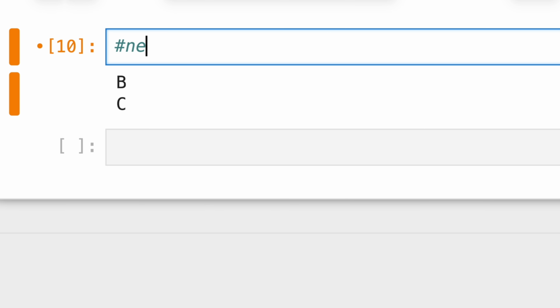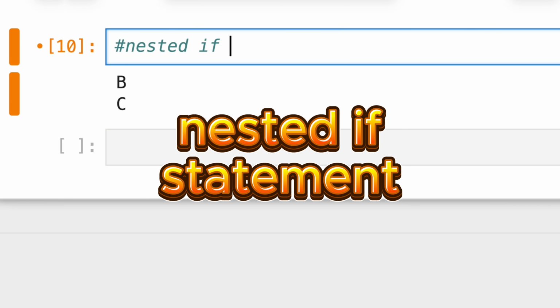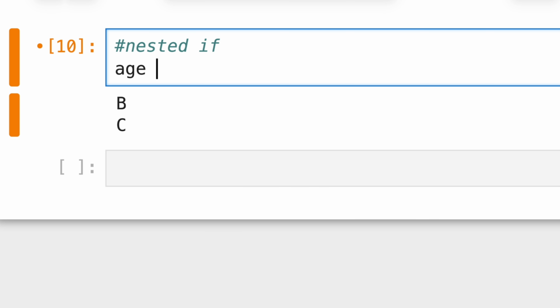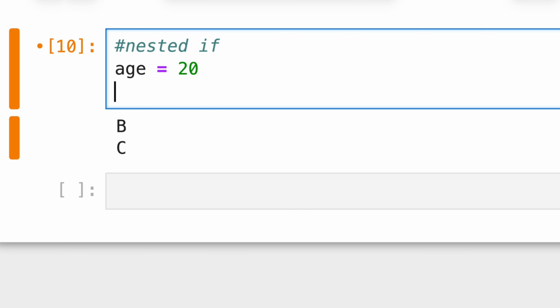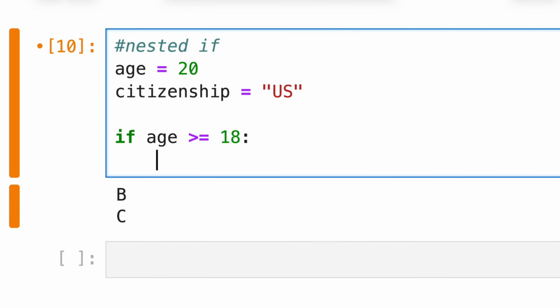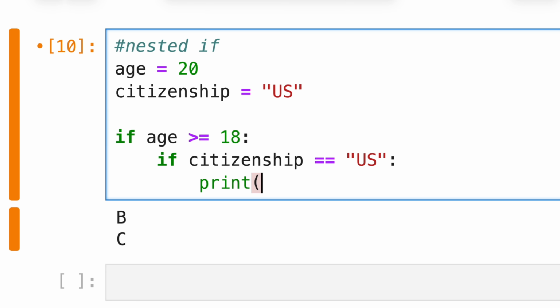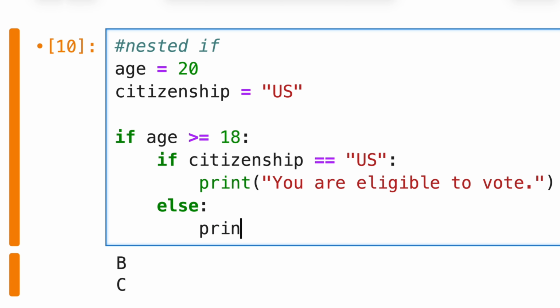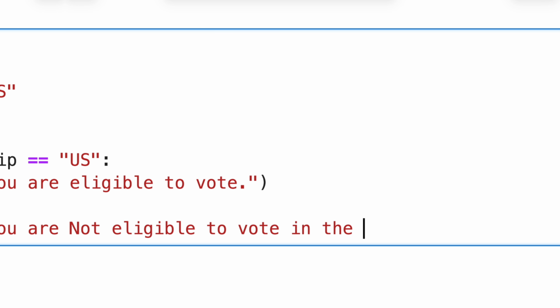You can also do a nested if. So what does it mean? It's like you'll see an if inside another if statement. For example, let's say the age is 20 and the citizenship is equal to US. So here, if the age is greater or equal to 18, and here you test again, if the citizenship is equal to US, then you print you are eligible to vote. Else, print you are not eligible to vote in the US.